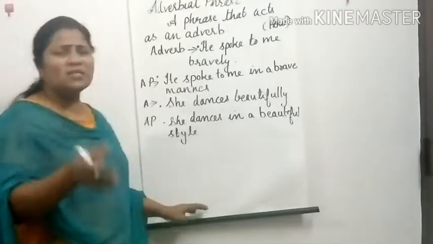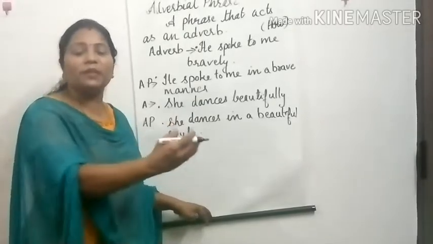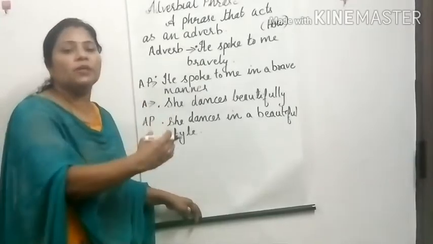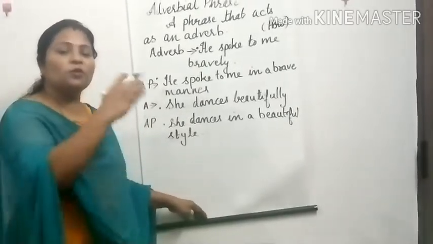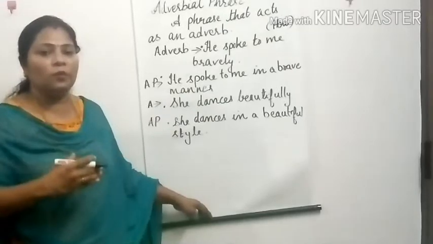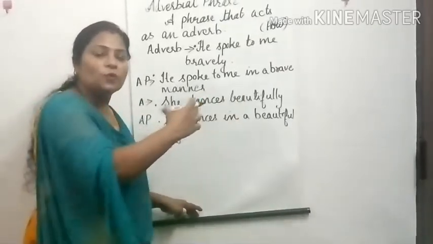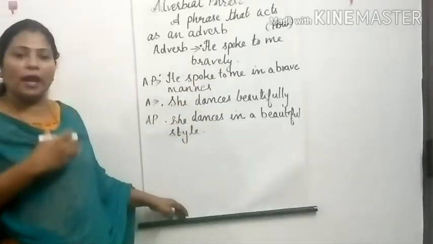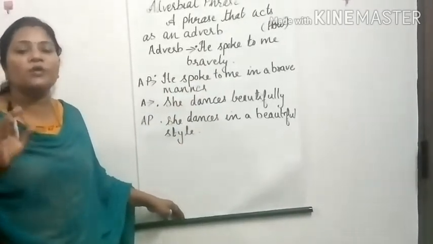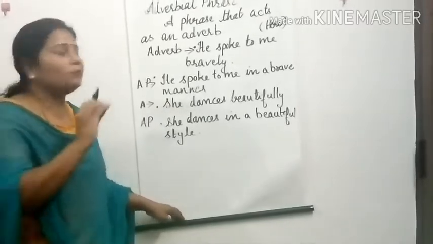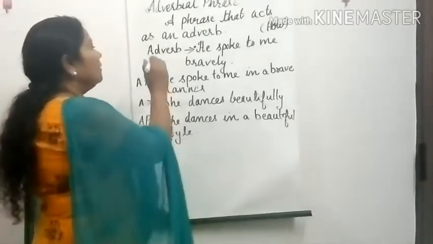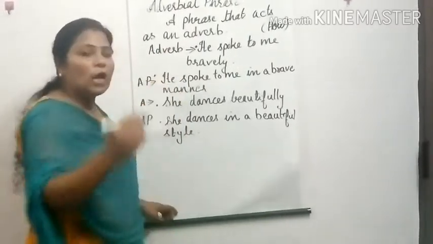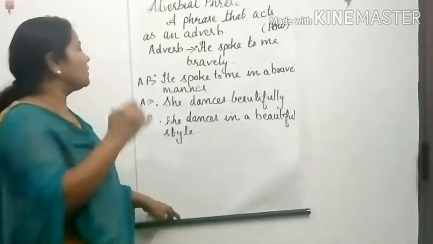Now what is an adverb? That's something that adds to the meaning of a verb. An adverb is a word that gives more meaning to the verb. In the same way, a group of words that acts like an adverb and adds to the meaning of the verb is called an adverbial phrase. Let's understand that with some examples. First I'll show you what an adverb is with an example, and then we will find out how an adverbial phrase is used.